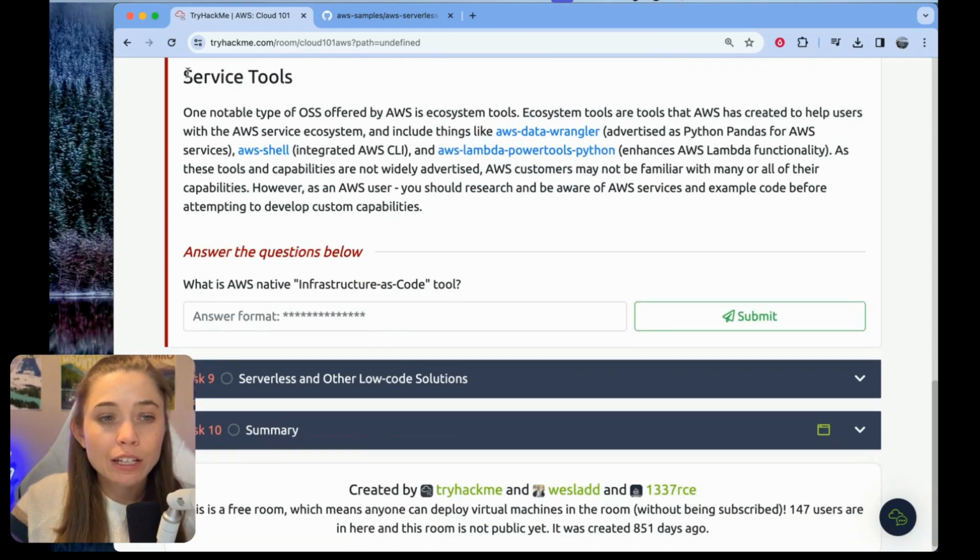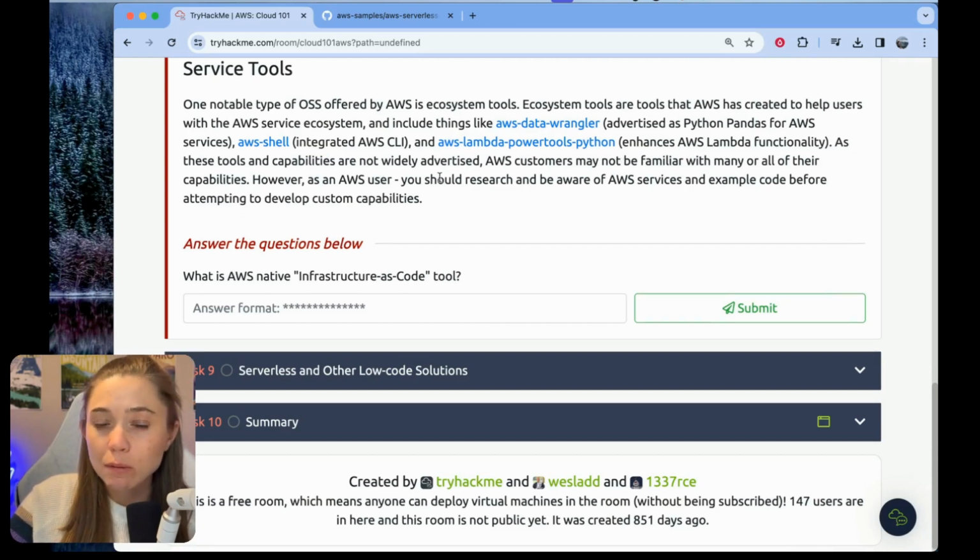And then service tools: one notable type of open source software offered by AWS is ecosystem tools. So this is more examples of free tools that you can use to work with AWS. They give examples like AWS Data Wrangler, AWS Shell, which is the integrated AWS CLI, and AWS Lambda Powertools for Python, which seems like a library that enhances AWS Lambda functions' functionality. As these tools and capabilities are not widely advertised, AWS customers might not be familiar with many or all of the capabilities.